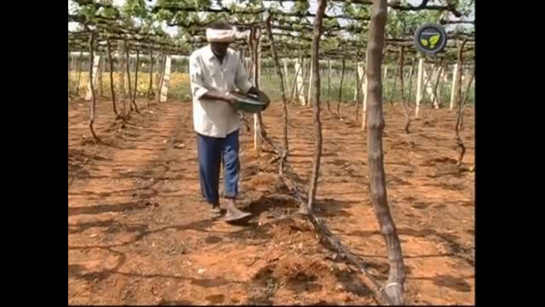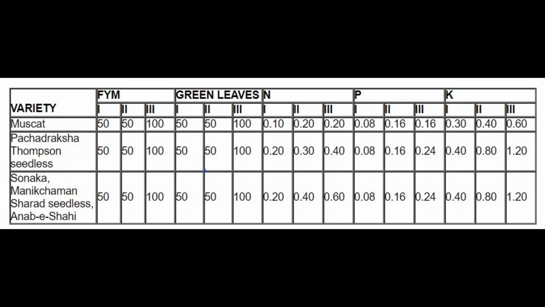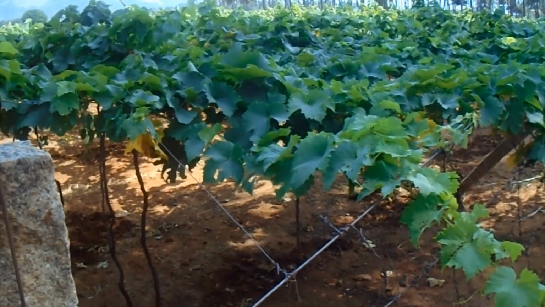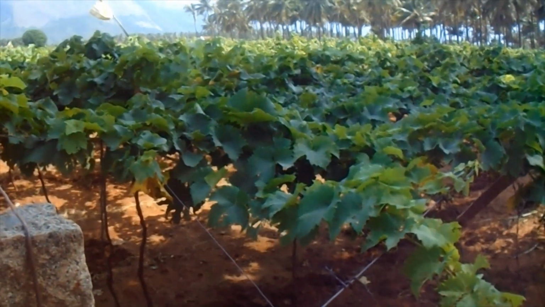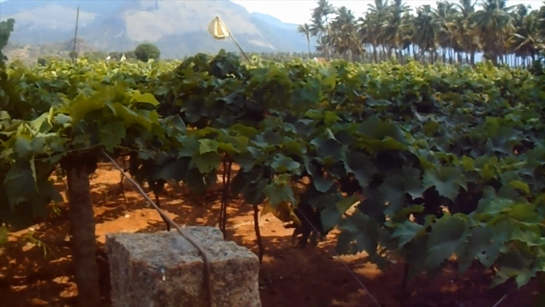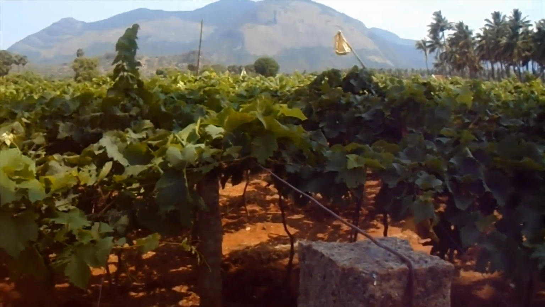Foliar spray of 0.1% boric acid, 0.2% zinc sulfate, and 1% urea should be done twice, before flowering and 10 days after the first spray, to overcome nutrient deficiency. Manuring is done by applying FYM at the rate of 55 tons per hectare.